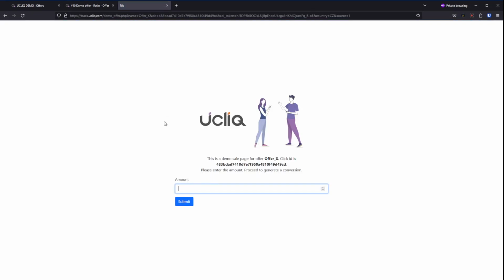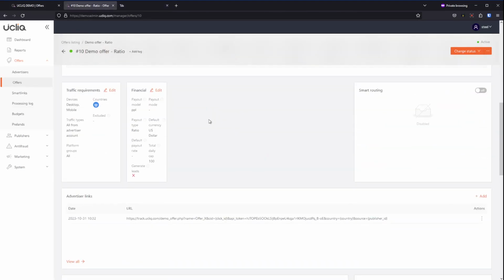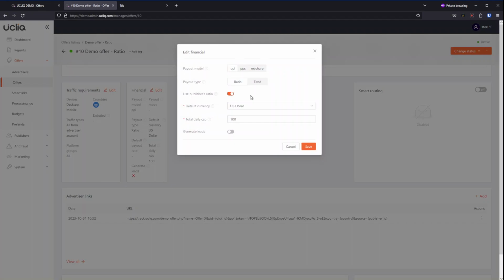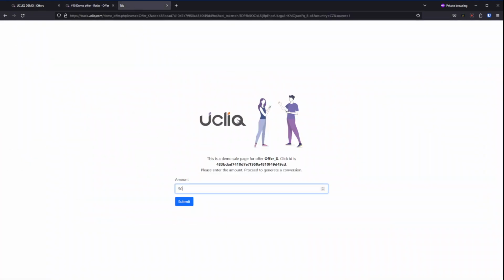And let's say $50. So in previous, we created $100 and we received $80. Now we will do $50 and the publisher ratio has to be applied. Let's double check we have publisher ratio selected. Yes, publisher ratio is here. Okay, so we're doing $50, so we're supposed to receive $45 conversion.